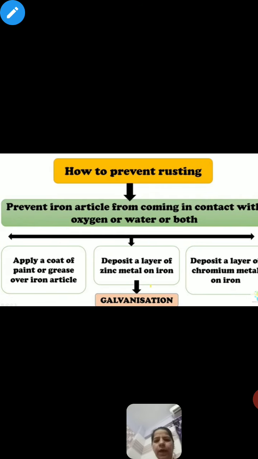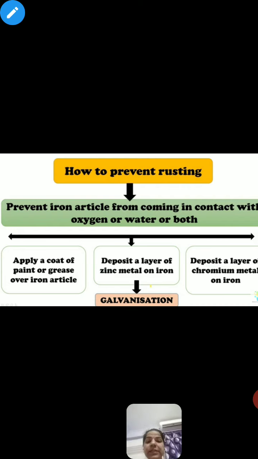Next topic, we already talked about how to prevent rusting. Next is the galvanization. So what is the galvanization? Sorry, galvanization we already completed. Next is the crystallization. Next topic, that is again very much important, that is the crystallization.